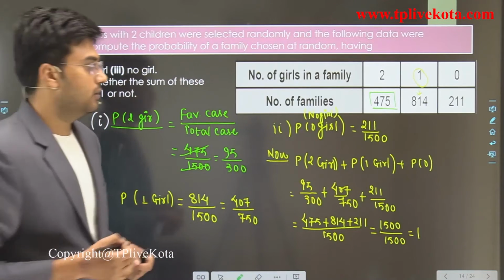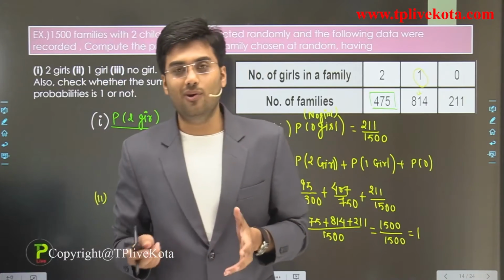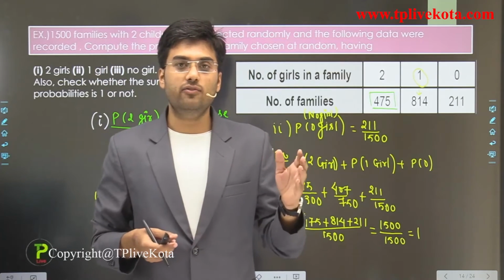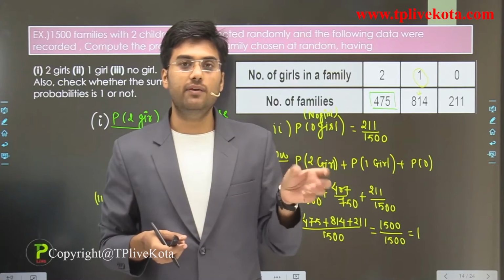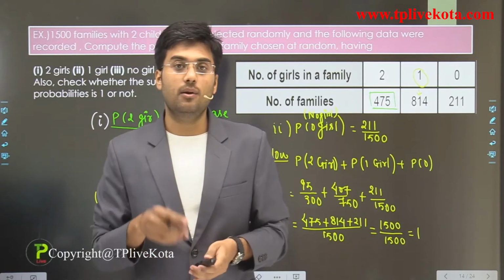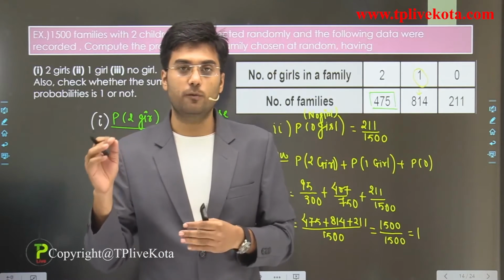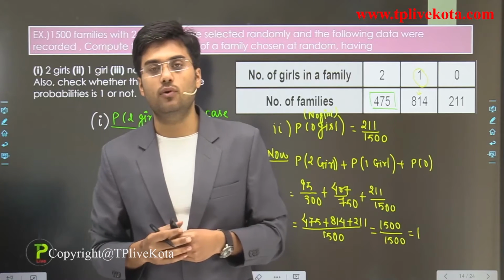Clear? So students, here we got 1, and we already studied that if for an experiment E1, E2 up to En are the elementary events, then the sum of the probabilities of E1, E2 up to En is equal to what? 1.